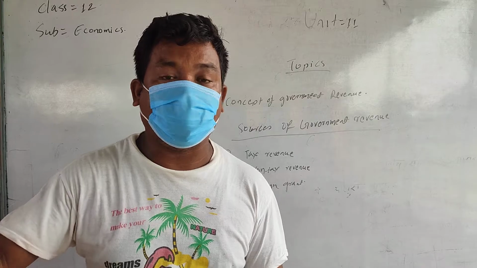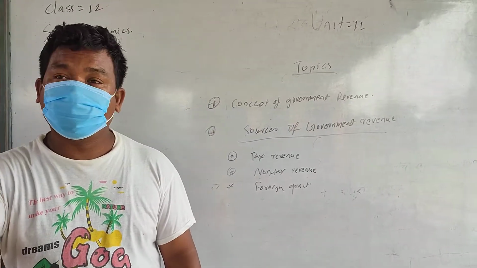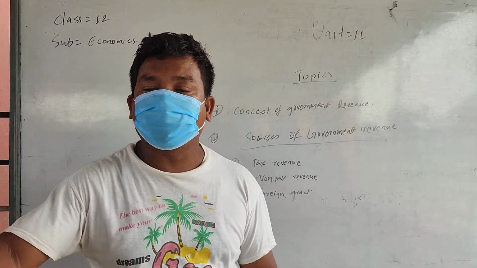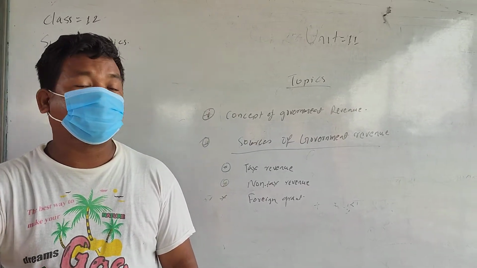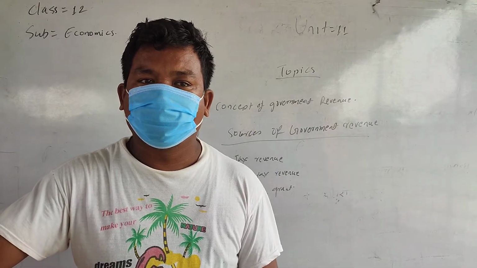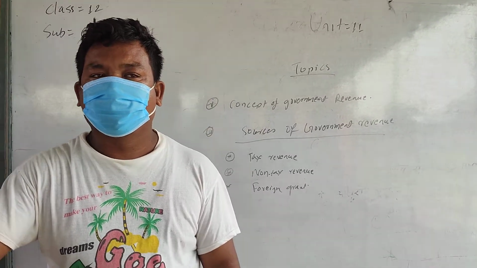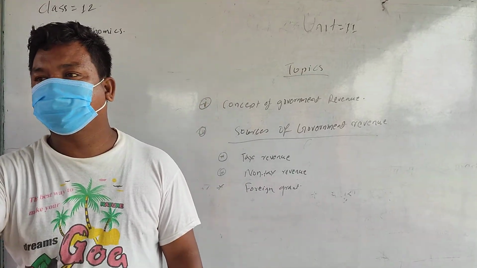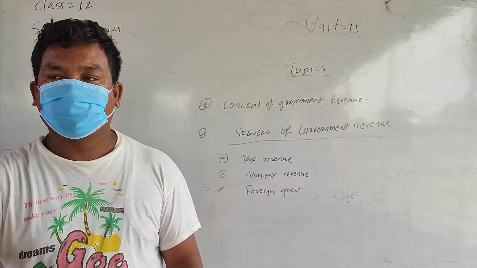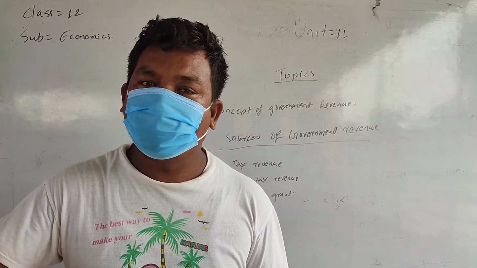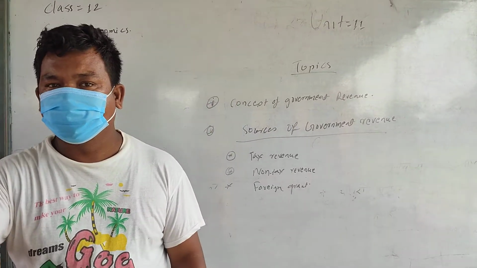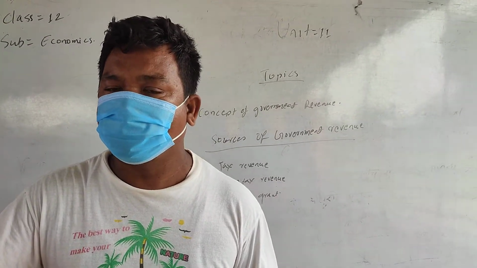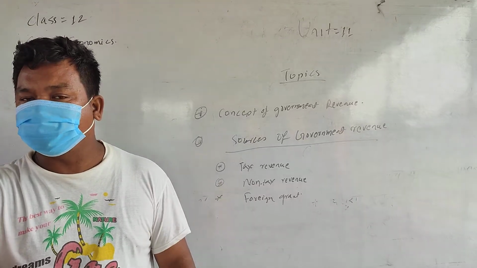Now penalty, fines. Government also sometimes collects some fines from the public when they carry out some criminal activities, when they do crimes. When they do some illegal activity, from there also government collects some fines from the public, so that criminals also will not do more crimes in future, so that there will be a decrease in crime, illegal activity also. On the other side, it will also be income of the government.